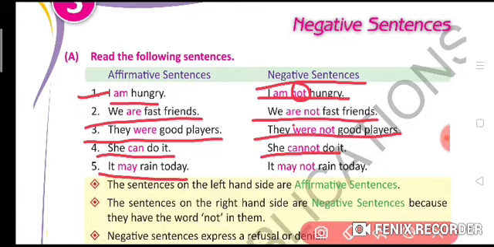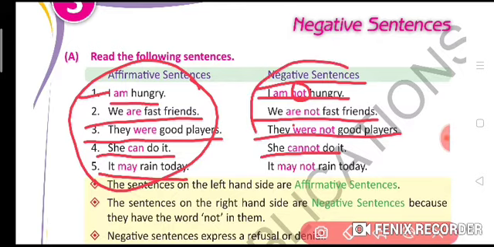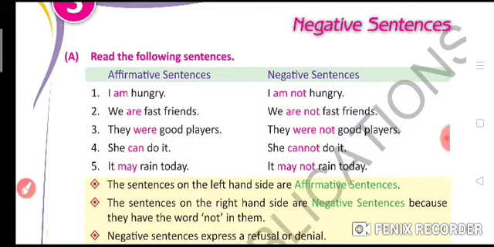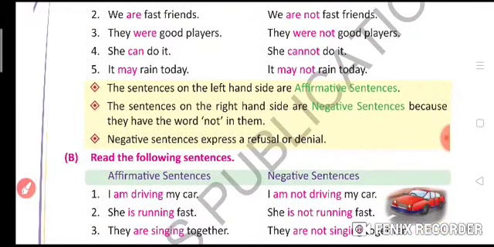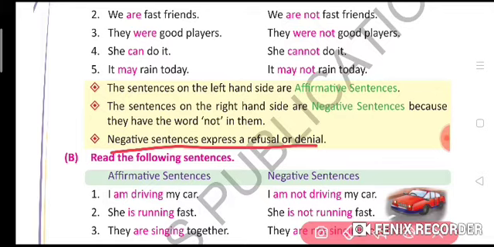So these sentences on the left hand side are affirmative sentences, means positive sentences, and the sentences on the right hand side are negative sentences because they have the word not in them, right? And a negative sentence expresses a refusal or denial.